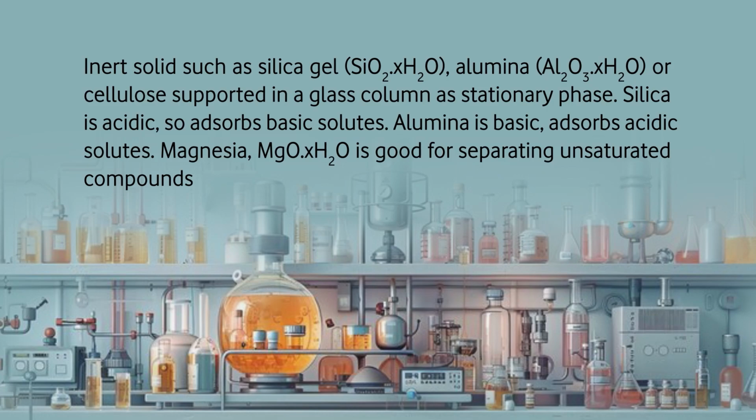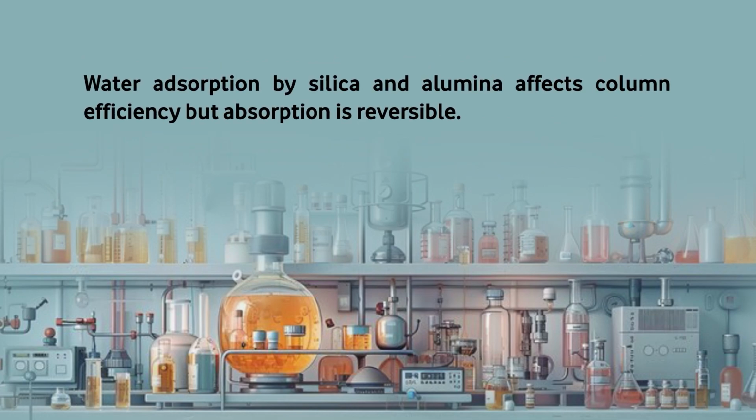And remember, these stationary phases are sensitive to water. If it has adsorbed water, then its sensitivity will be affected adversely. But the good thing is that this adsorbed water is reversible. So if the stationary phase has adsorbed water, the column can be recovered by heating it, removing the moisture, putting it in the oven for 24 hours. All the moisture will go and your column is ready for fresh samples.